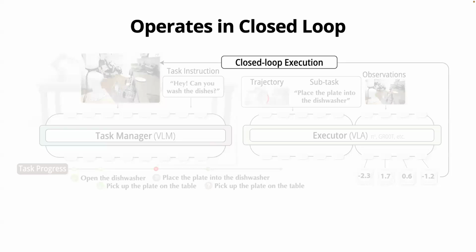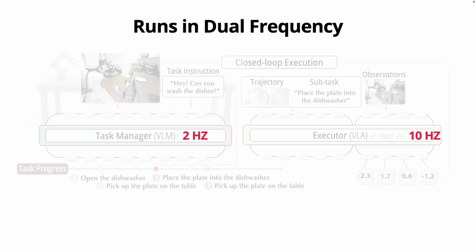After executing each action, we feed the new observation back to the VLM manager. And then the manager updates the task progress, like what is done, what is still in progress, and generates the next subtask and trace for the low-level VLA.